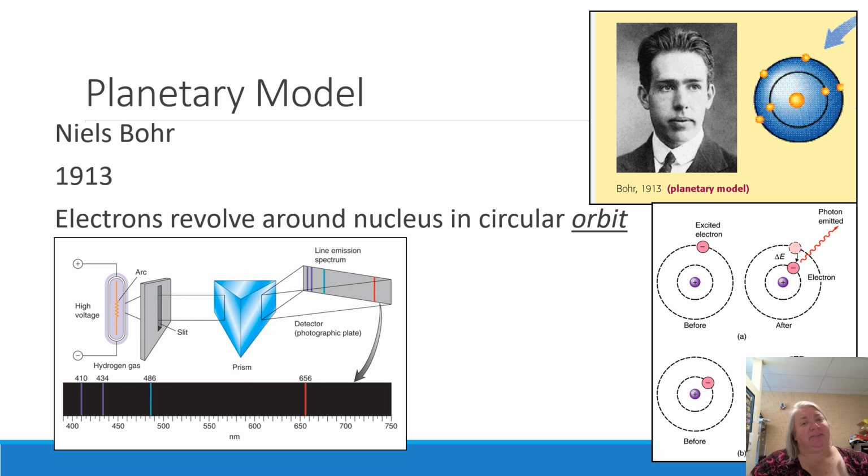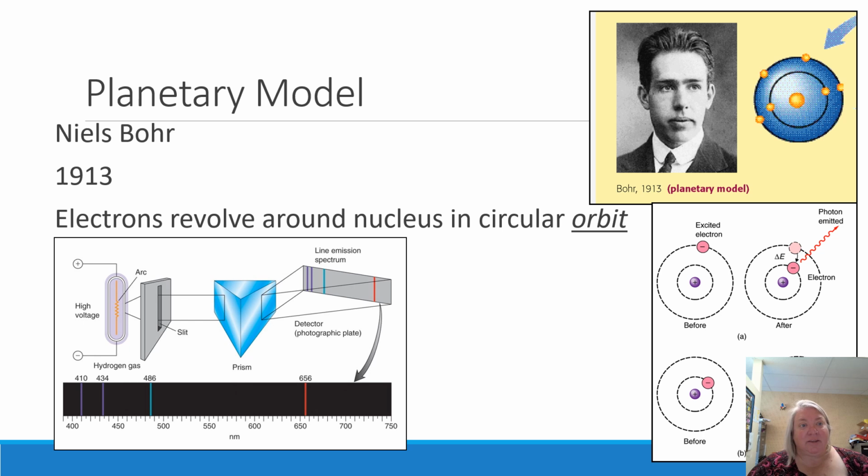But they don't want to stay at those higher levels. So when the electrons fall back down, they release a certain amount of energy, and that's based on how far they fall. If it's from the second to the first shell, the third to the first, the third to the second. So Bohr was able to explain what happened in each of these cases.